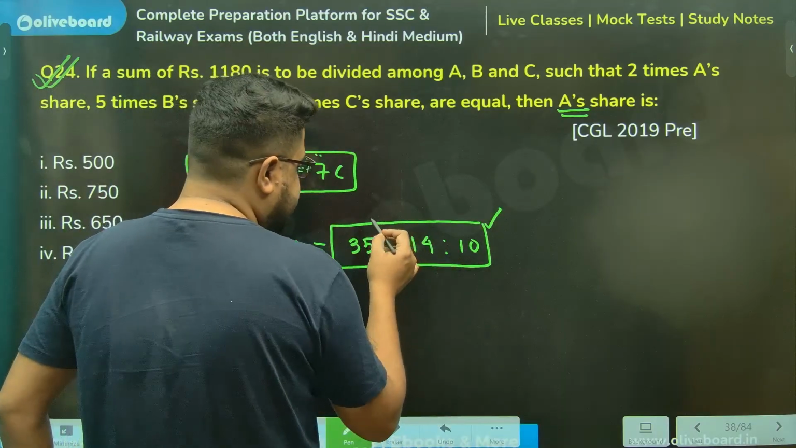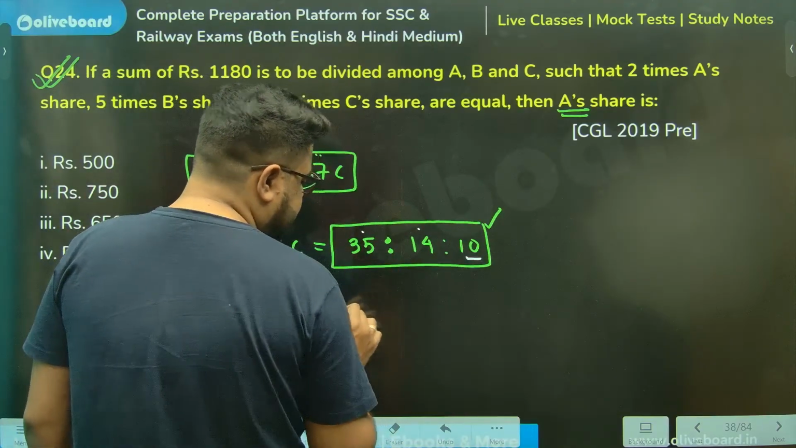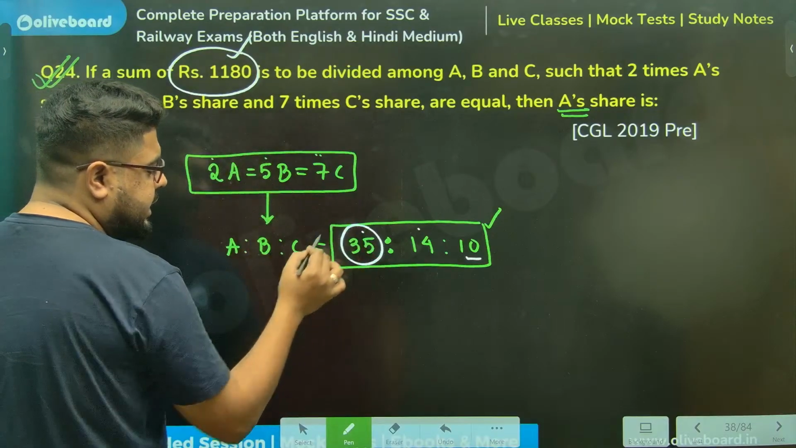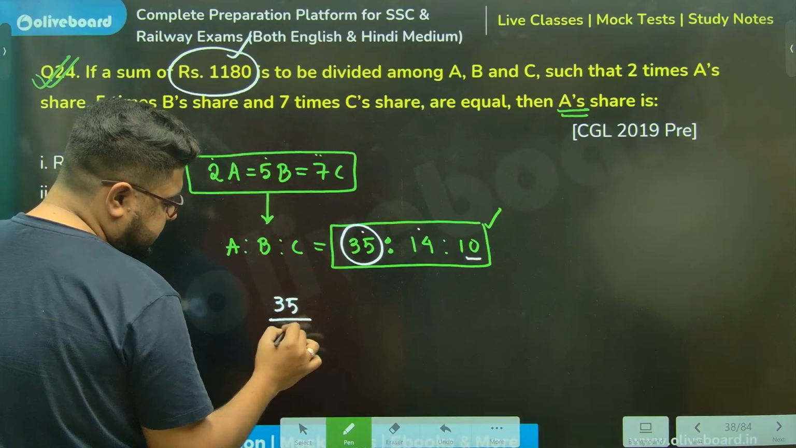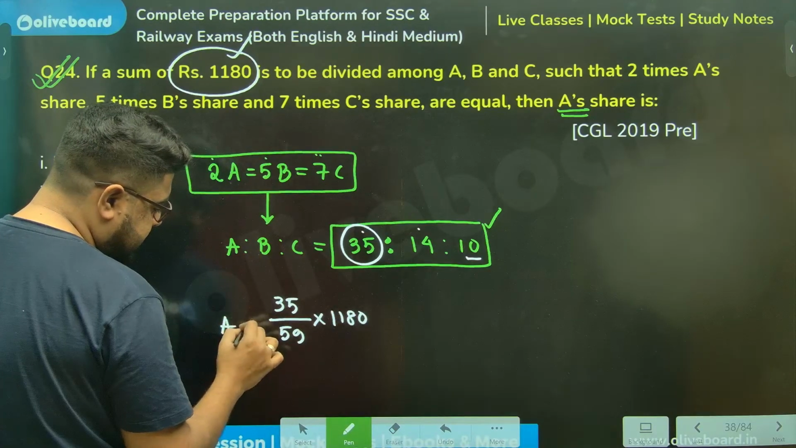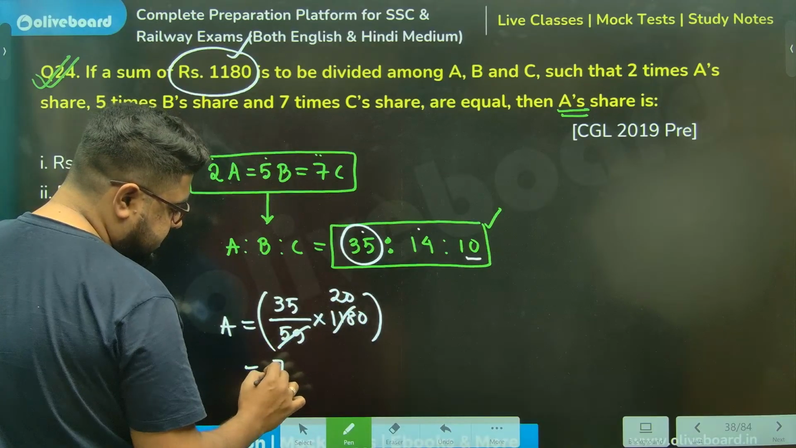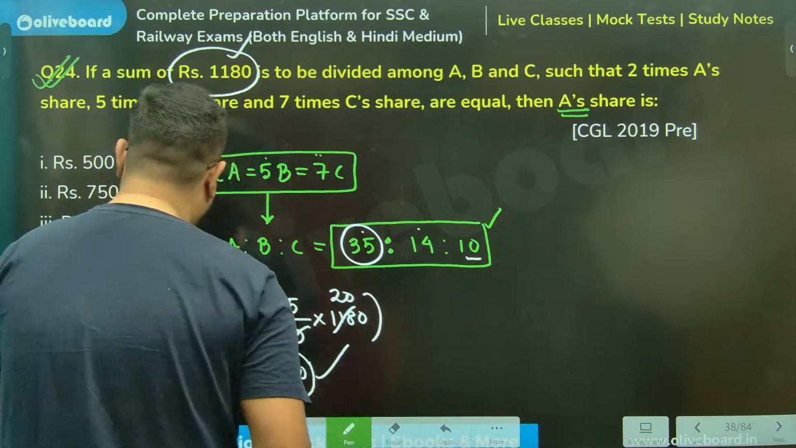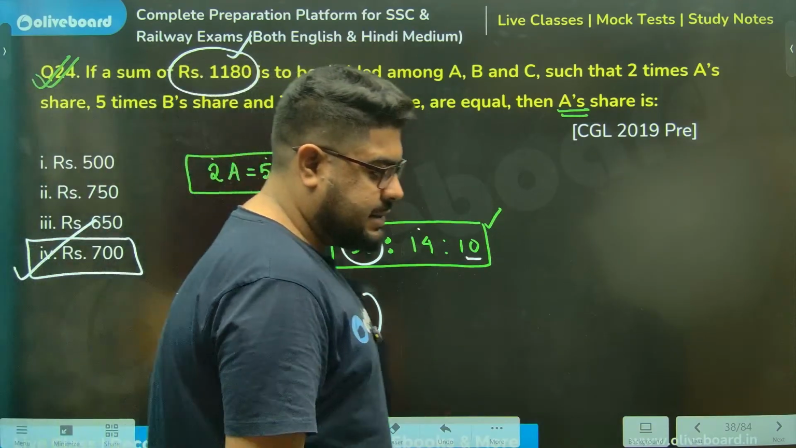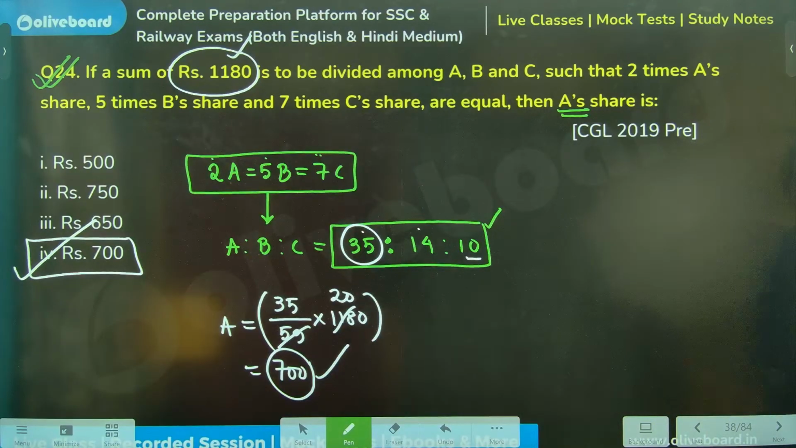Now A will get how much? Total how many parts? 35 plus 14 plus 10, that is 59 parts. 59 parts is equal to this. A will get 35 parts. So 35 parts out of 59 parts into 1180 rupees. This is the share of A. 59 twos are this, 20s are this. So 700 rupees will be your correct answer. Option number 4. Done and dusted. Yes, Jagdish, absolutely correct.